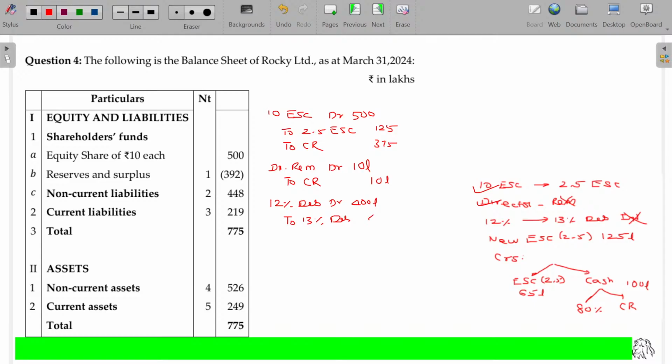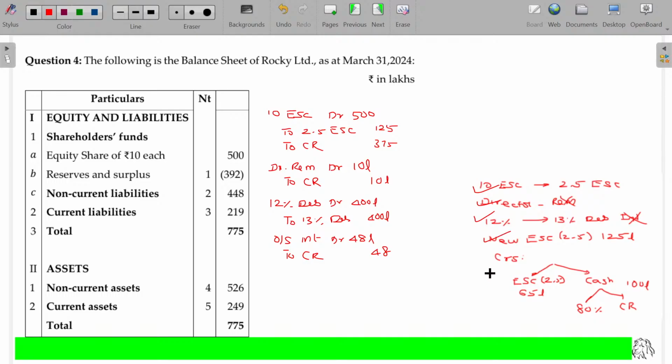And because of raising the rate of debenture from 12 to 13, any existing outstanding interest they have, they say we don't want. They just go for waiver. So outstanding interest on debenture is now scored out fully. That will go where? Capital reduction, value being 48. 48 lakhs is cancelled.